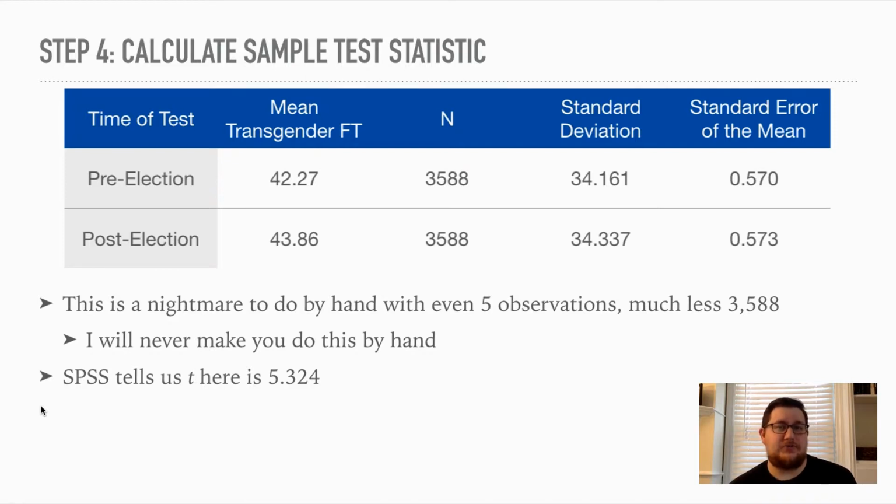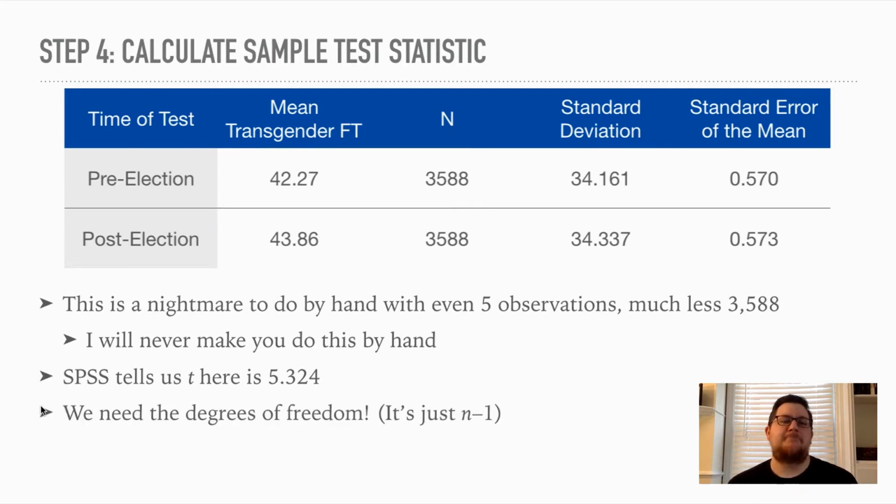Just like a normal distribution. This is greater than that. Already, if you see a t-score greater than 2, it's probably significant, assuming you have a sufficient sample size, okay? We need the degrees of freedom. In this case, it's just n minus 1. All right, so T with 3,587 degrees of freedom is 5.324.